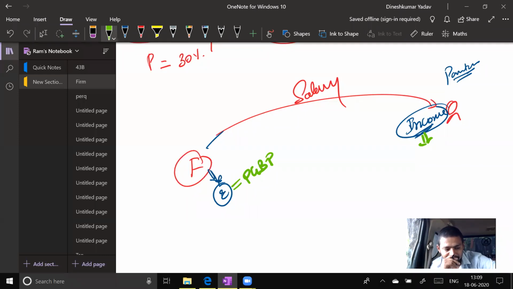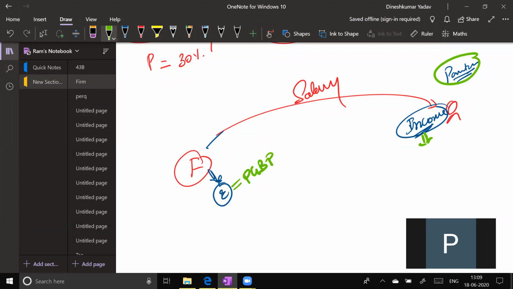Is it the case? You tell me, when you become a partner in a particular firm, when you become a CMA and two more people from your batch become CMA and you three decide to start a practicing firm, how would you look at your firm? Is it your other activity? Is it your job or is it your business? Business, profession. So this is taxable under the head PGBP.